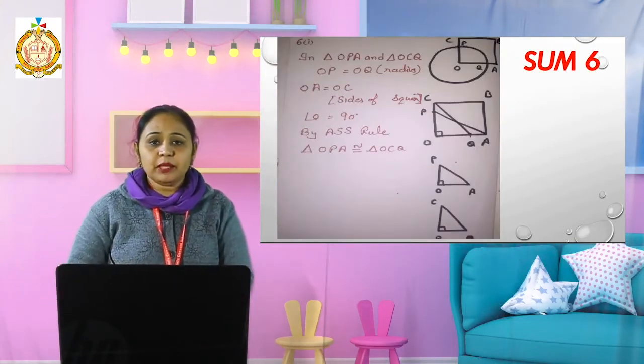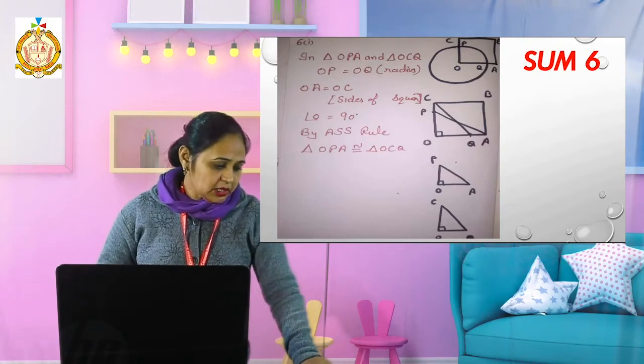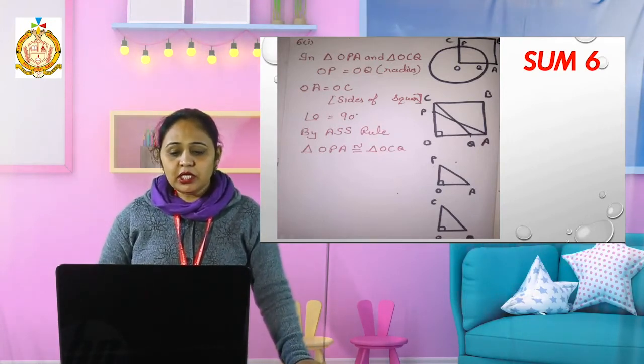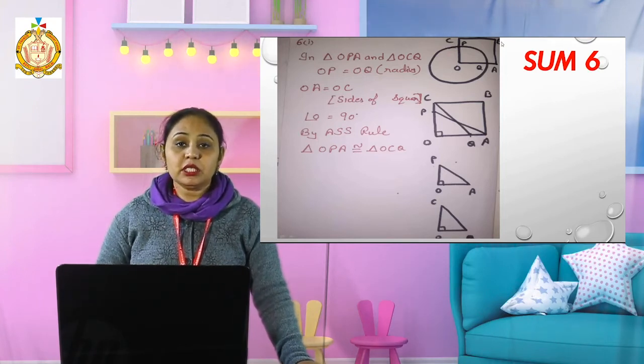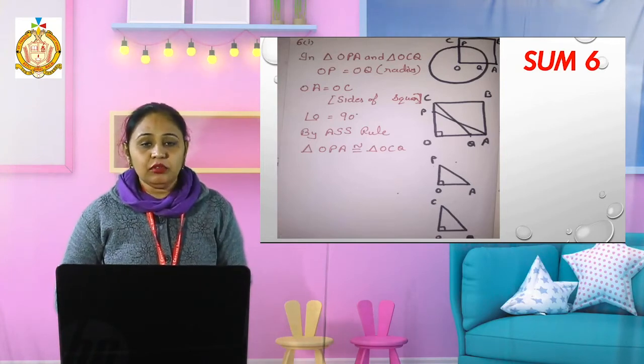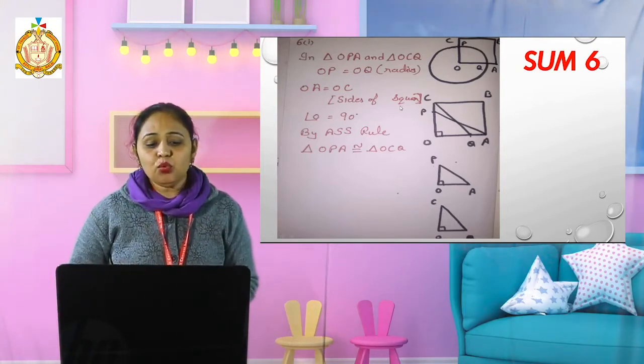Okay, now sum number 6, first part. In this sum, there is a given figure, a circle with center O and COAB is a square. That means four sides are equal and each angle is 90 degrees. Now what do I have to prove?